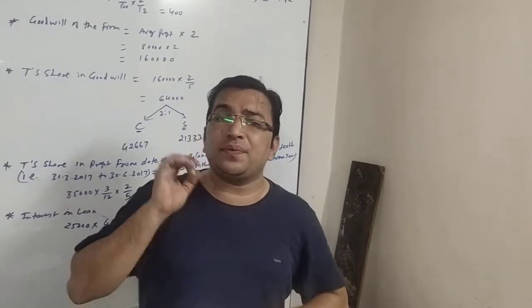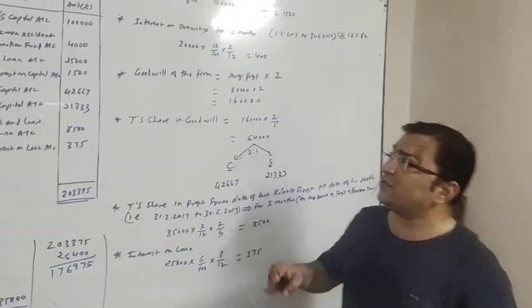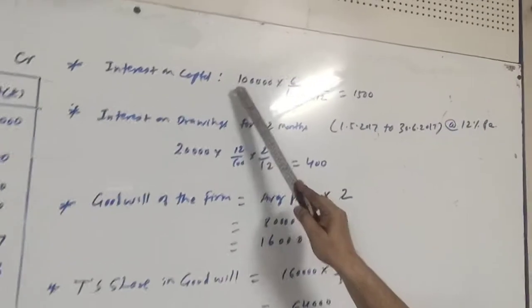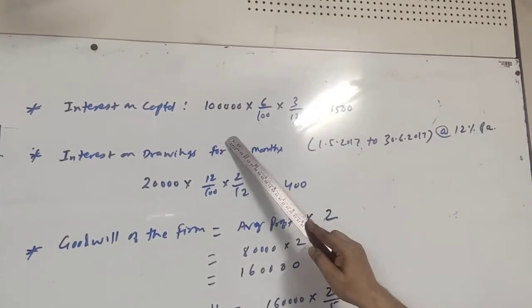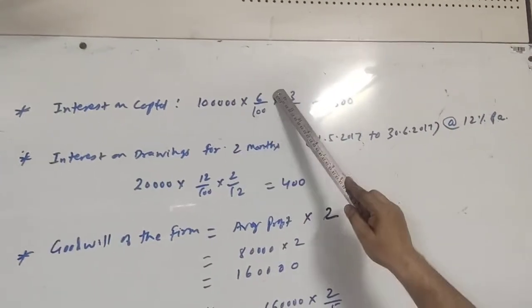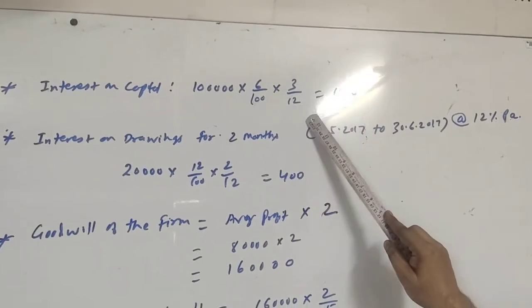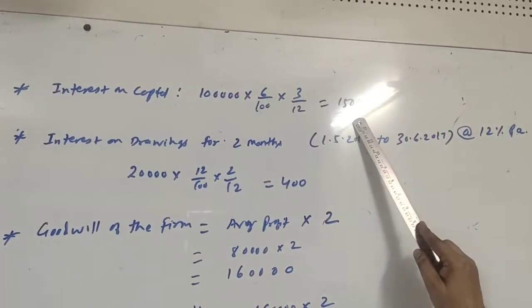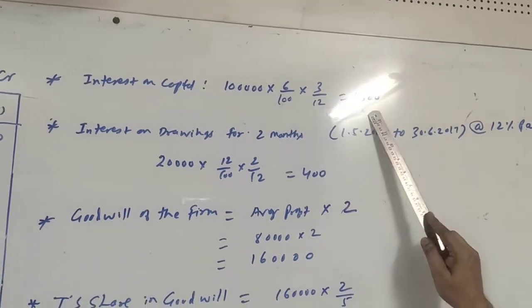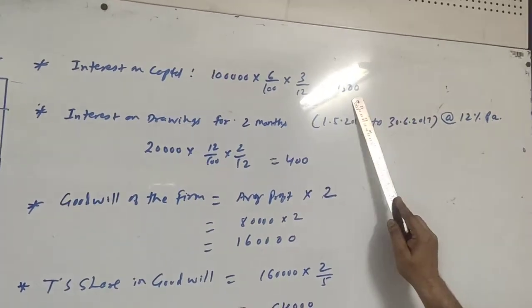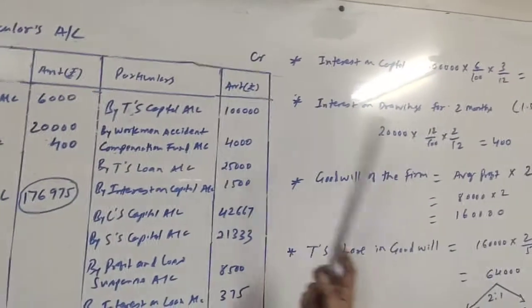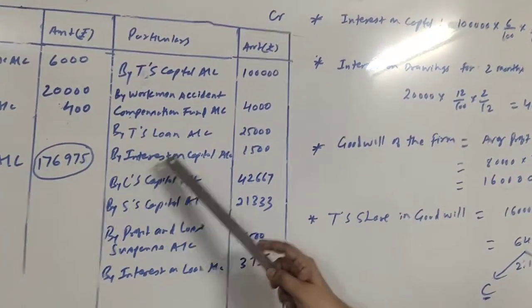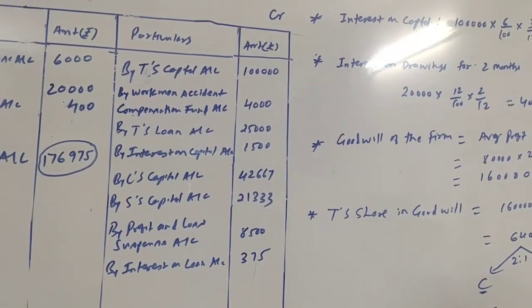So for 3 months we will have to give him interest on capital. Here the calculation is interest on capital: 1 lakh, and the rate of interest given to us is 6%, so 6/100, and for 3 months, so 3/12. The amount comes to rupees 1,500. This 1,500 will be credited to T's executor account. So here it is, by interest on capital, 1,500.